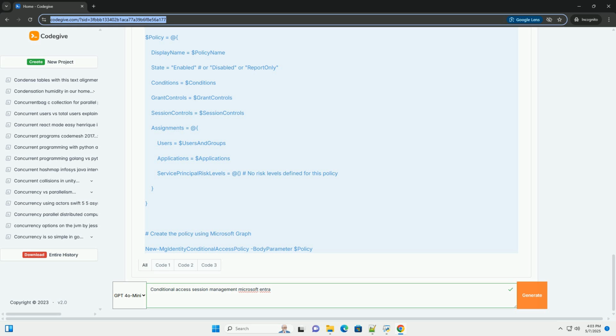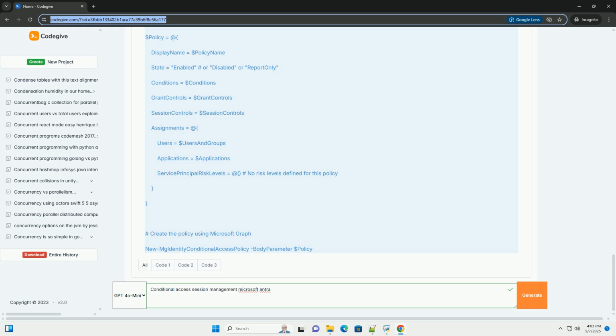Considerations: requires an MCAS license. Can introduce latency due to the reverse proxy architecture. Latency is usually minimal but should be considered. Configuration complexity is higher than app enforced. Not compatible with all applications. MCAS supports a wide range of popular cloud applications.